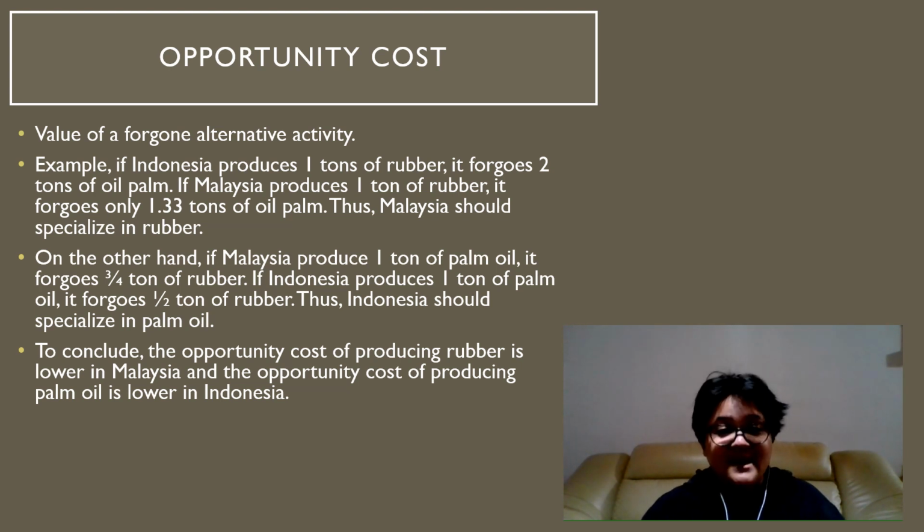On the other hand, if Malaysia produces 1 ton of palm oil, it forgoes 3/4 ton of rubber. And if Indonesia produces 1 ton of palm oil, it forgoes only half a ton of rubber. Thus, Indonesia should specialize in palm oil. To conclude, the opportunity cost of producing rubber is lower in Malaysia and the opportunity cost of producing palm oil is lower in Indonesia.